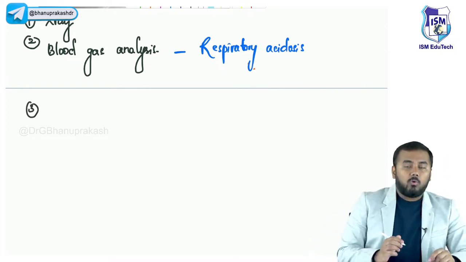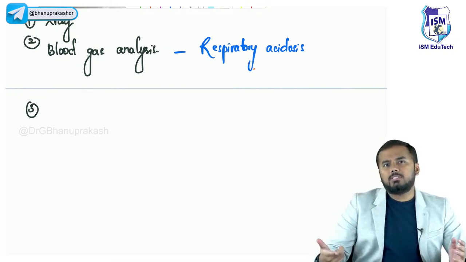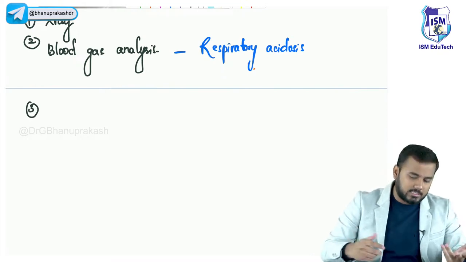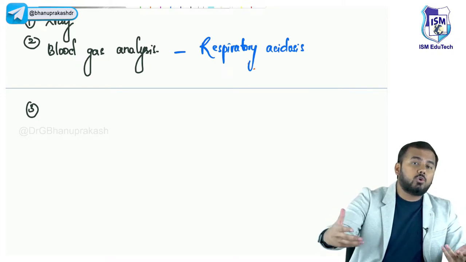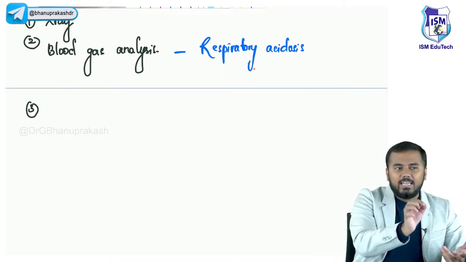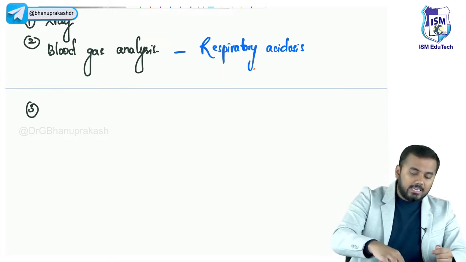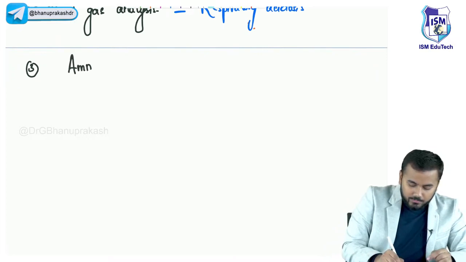Third important thing. Sir, only after delivery will we get to know that the baby is under respiratory distress, or before the delivery? I mean, prenatally also, can we get to know? Yes. How do you know prenatally that the baby is at risk of respiratory distress syndrome? By taking a little bit of amniotic fluid and doing some tests. That is called amniocentesis. I will tell you what that is.